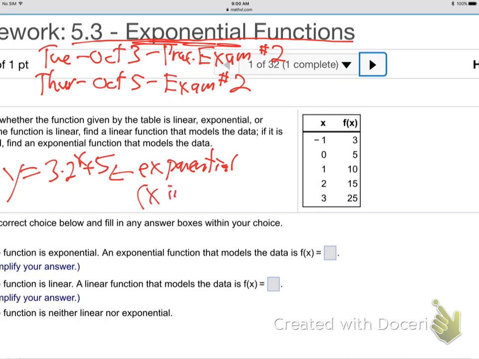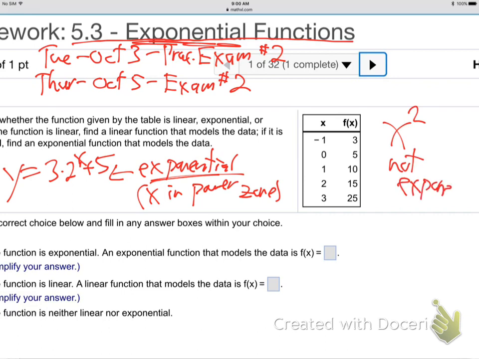So x in the power zone, that's what makes a function exponential. In other words, something like x squared is not exponential, even though it has powers. Excuse me, my voice is a little funny. So it's not just that it has powers, but that x itself is in the power zone.